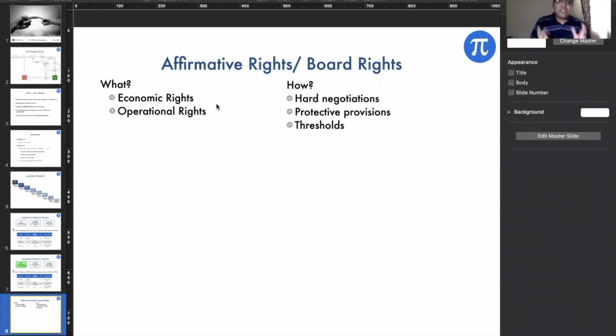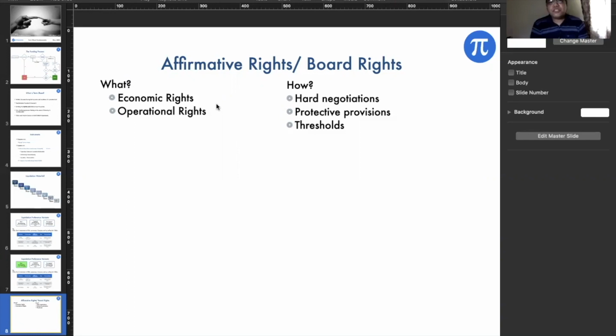Usually the affirmative rights or the board rights can be broadly classified into economic rights and operational rights. As we saw in the morning, Arushi's presentation had some rights in it. In all fairness, because it was a common cohort, there were not many hard negotiations. But these are a little more hardly negotiated. A little bit of negotiation does happen on this.